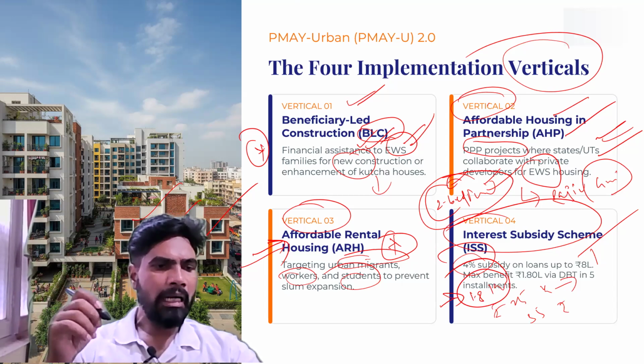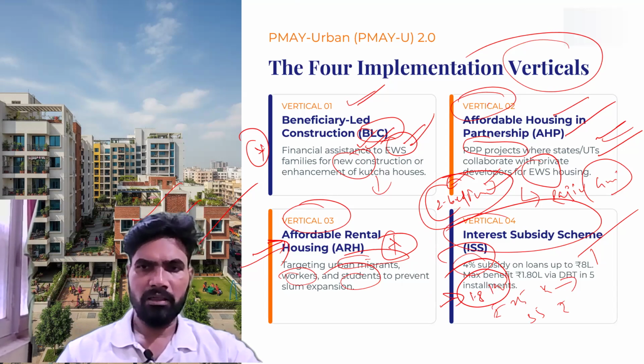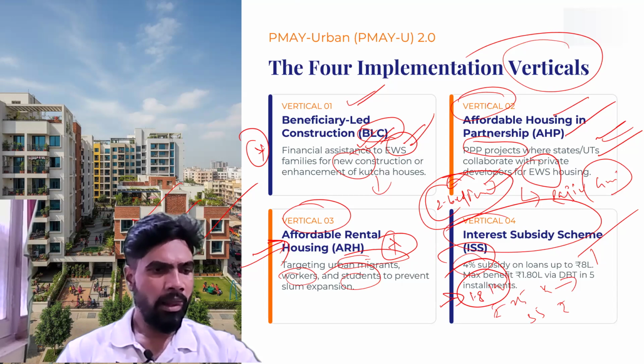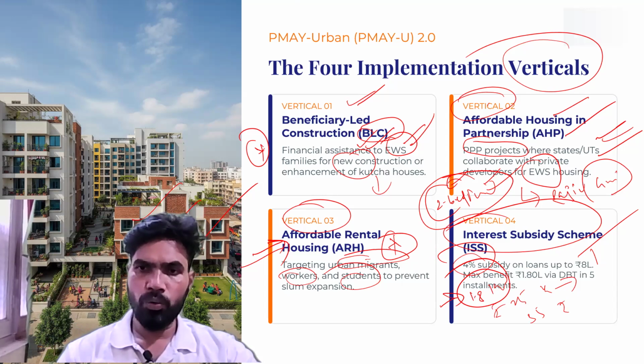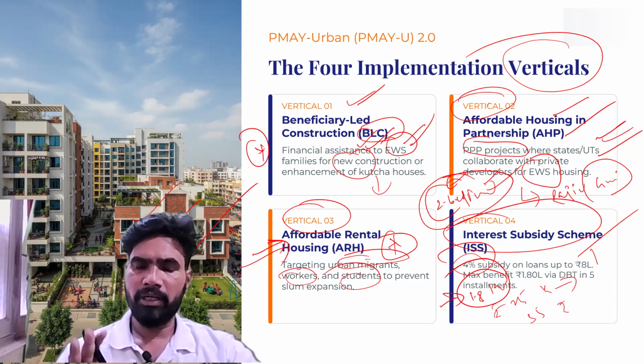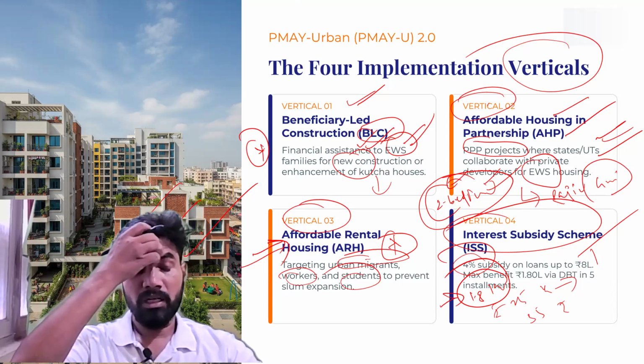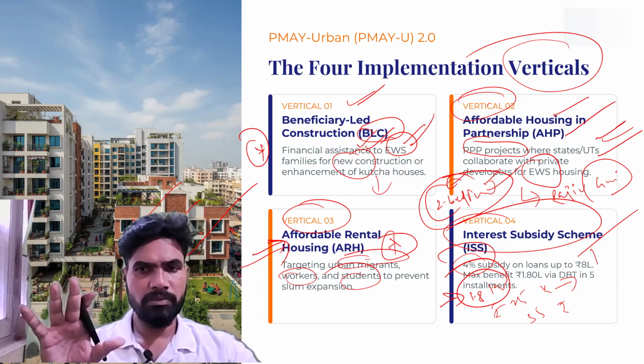This benefit will be credited in 5 installments directly to the borrower's bank account under the direct benefit transfer scheme. This is the interest subsidy scheme.